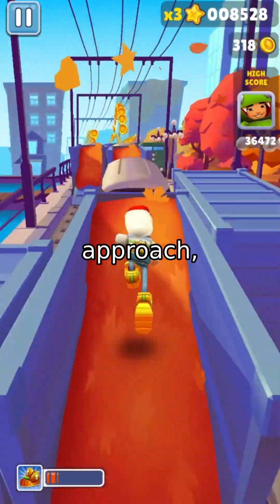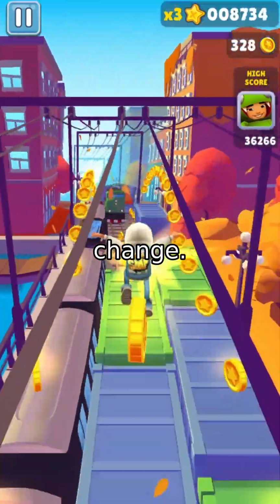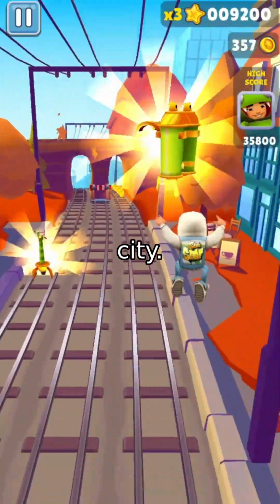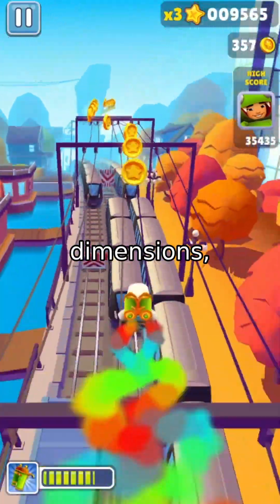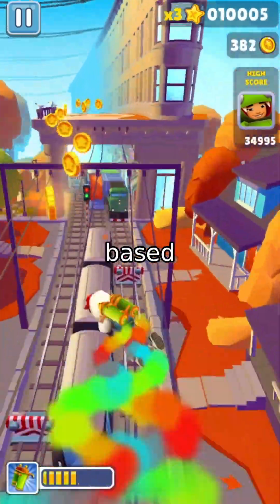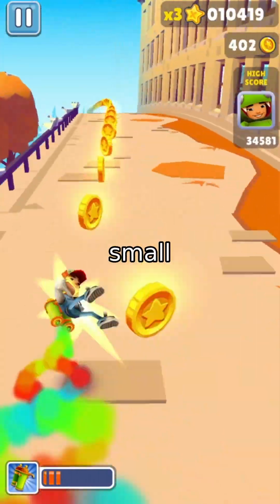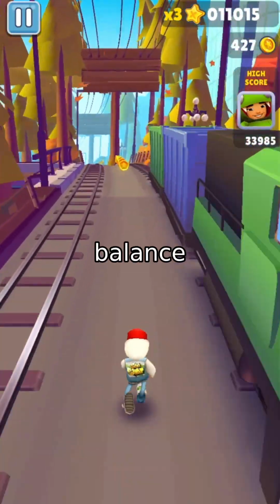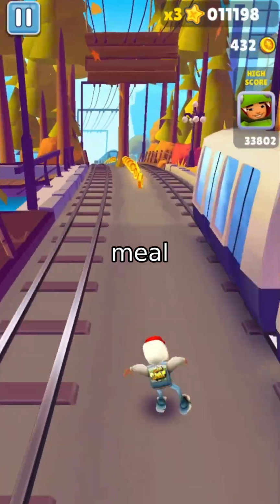Instead of a one-size-fits-all approach, Sage reads the scale of each change. Imagine adding a few new streets to a neighborhood versus redesigning the entire city. Sage adjusts its embedding dimensions, the mathematical space where data lives, based on how big the update is. Too small and it can't capture complexity, too big and it slows down. Sage finds the perfect balance, like a chef adjusting the heat while cooking a meal.